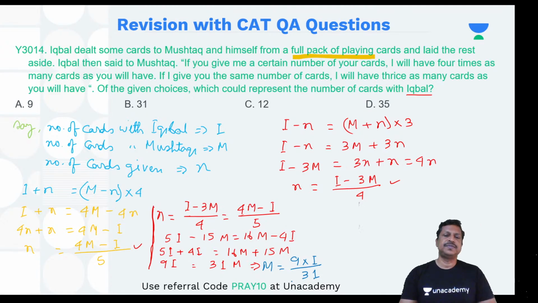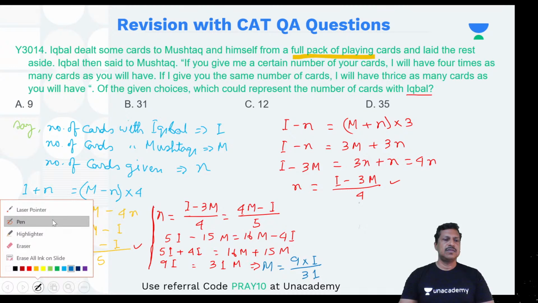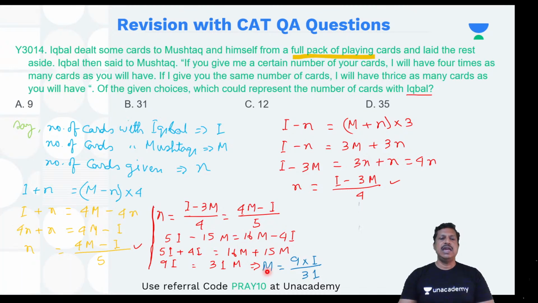Have a look on this. So m has to be integer. So 9i should be exactly divisible by 31. If 9i is exactly divisible by 31, what should be the value of I? Because 31 is a prime number, so there's no connection with 9, right? So that means I has to be 31 or any multiple of 31. Okay.